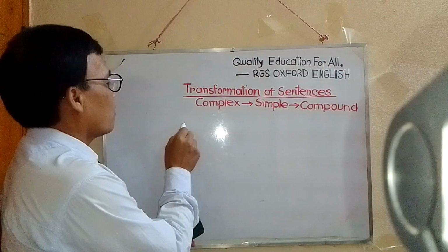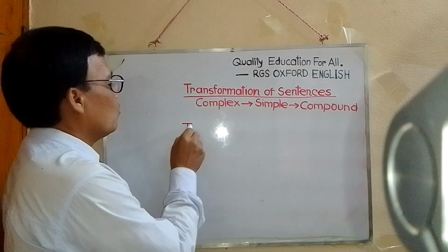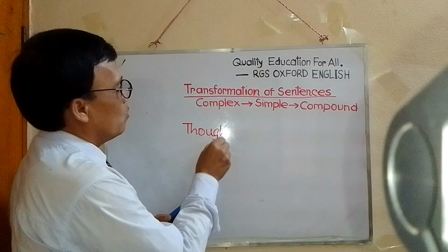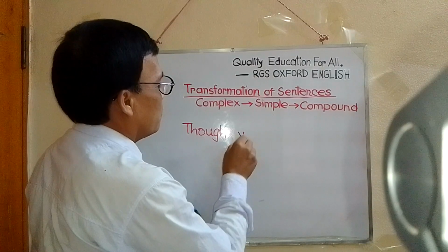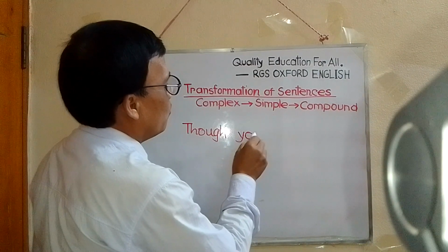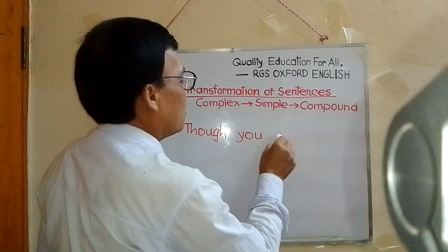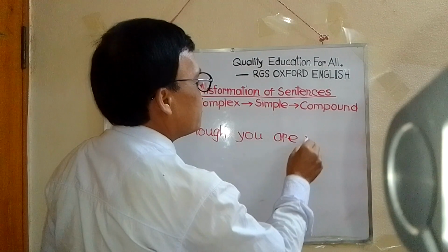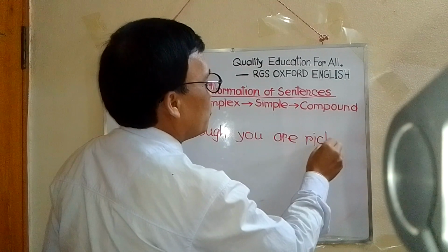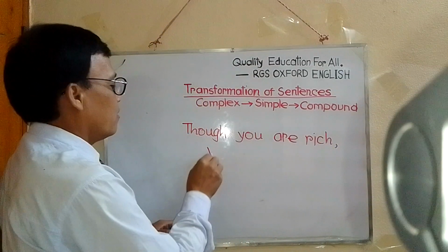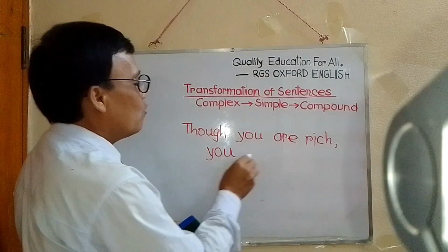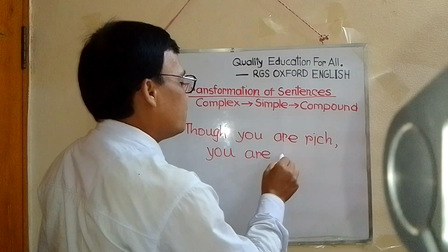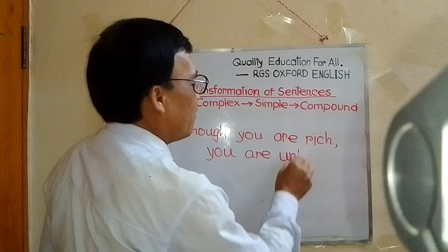Suppose, though you are rich, you are unhappy.